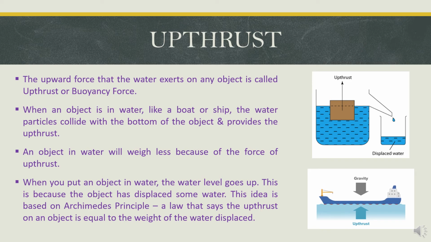When you put an object in water, the water level goes up. This is because the object has displaced some water. We can even see an example of this displacement in picture 1. This idea is based on Archimedes' principle, a law that states that the upthrust on an object is equal to the weight of the water displaced.